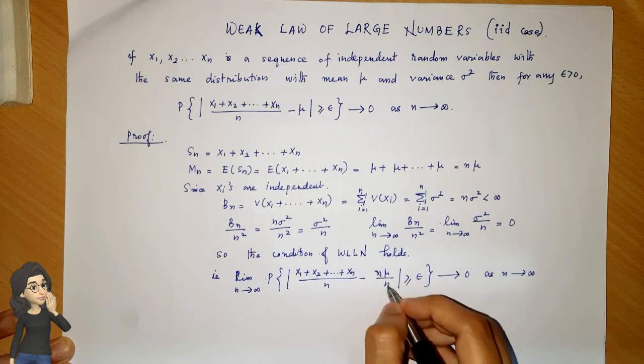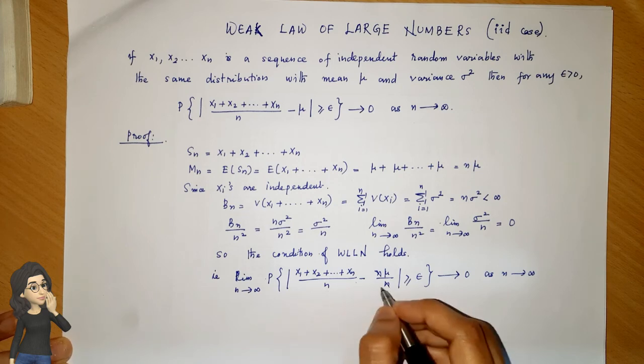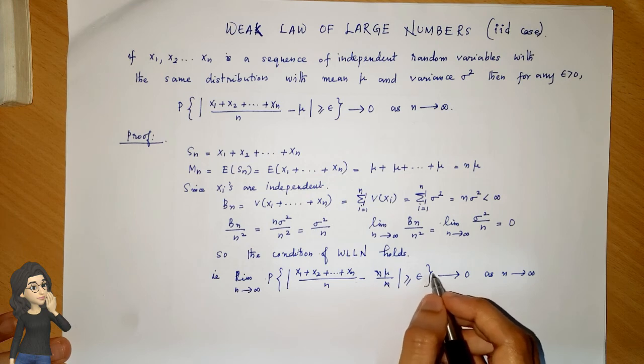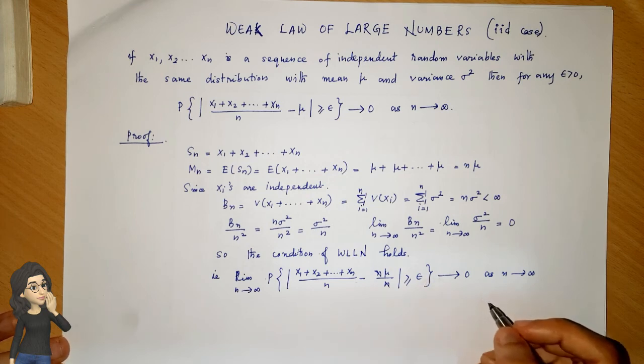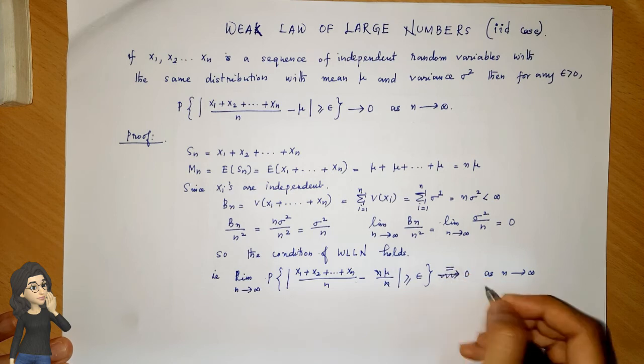So here it is x1 plus x2 plus etc. plus xn divided by n minus mu greater than or equal to epsilon tends to 0 as n tends to infinity. Since this is a limit, we can write it as equal to 0.